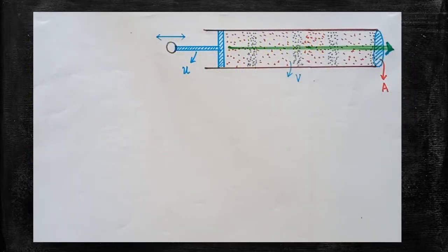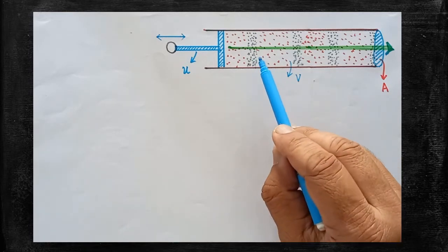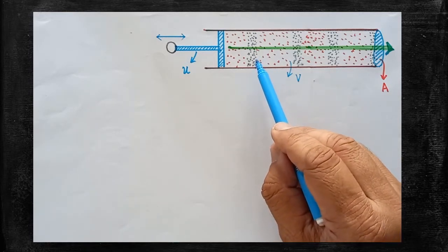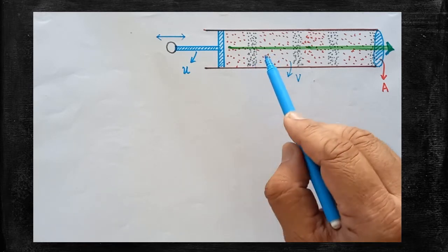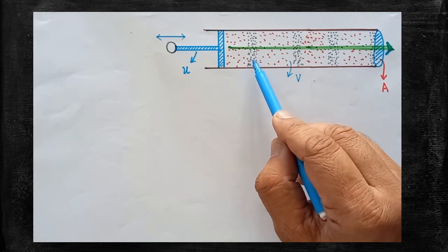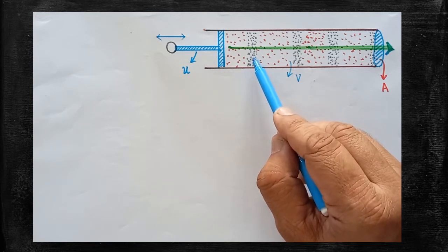Now, in today's concept, we are going to derive the expression for velocity of the longitudinal waves in an elastic medium. Here, already I have explained about how the longitudinal wave travels in the air. Usually, the longitudinal wave, when traveling through the air, travels in the form of compressions and rarefactions.